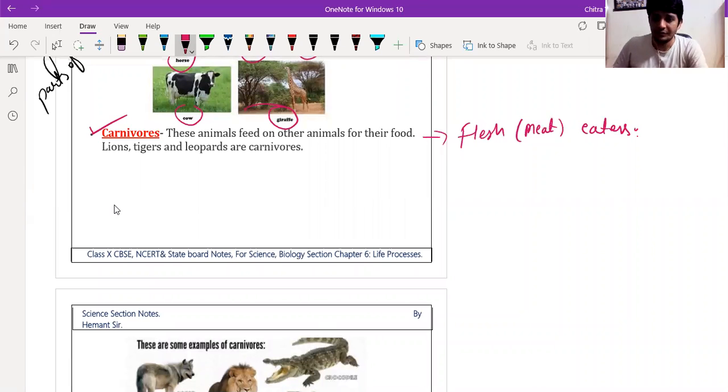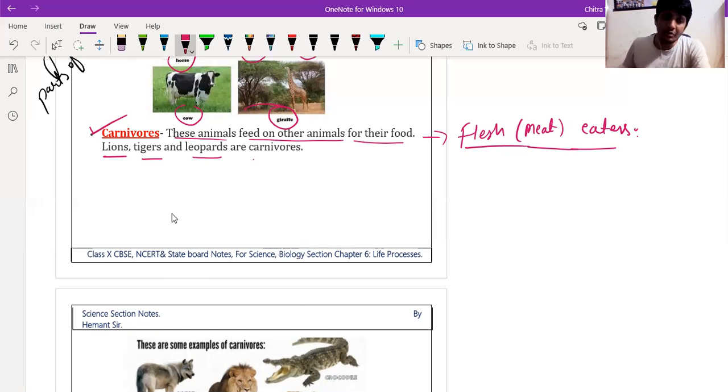So we can say those organisms depend on other organisms except plants. They are not going to eat plants. They are flesh eaters, called carnivores. These animals feed upon other animals, depending on animals only for their food. Here we have lion, tiger, leopard, crocodile, and wolf. All these are carnivores.